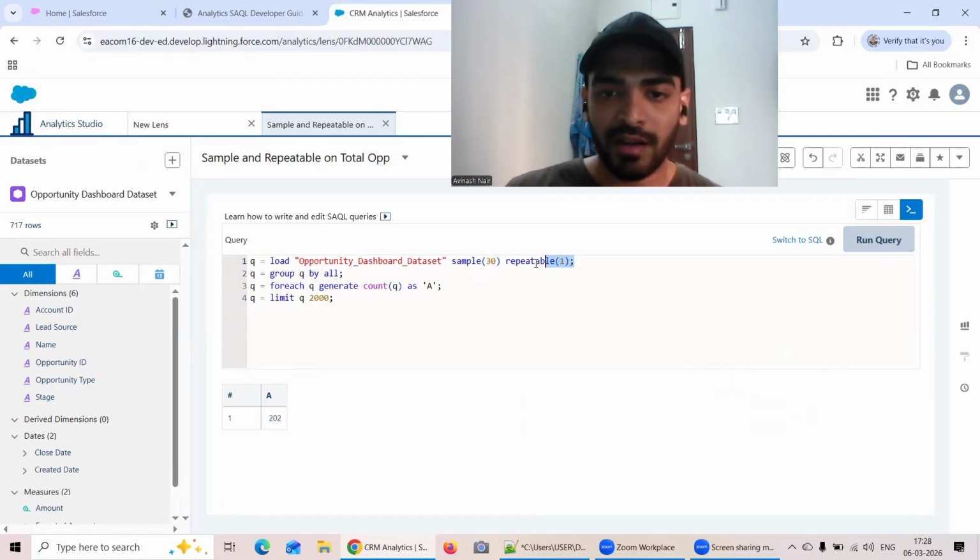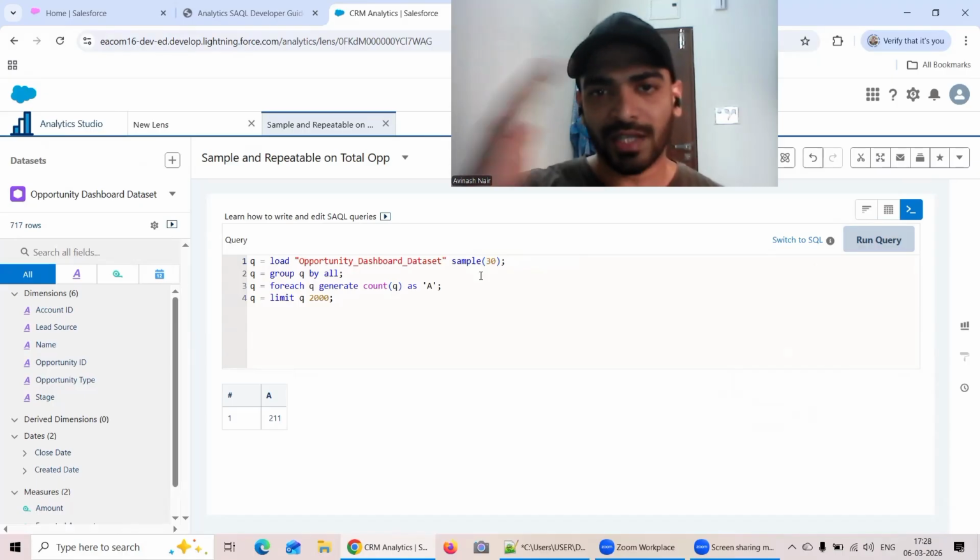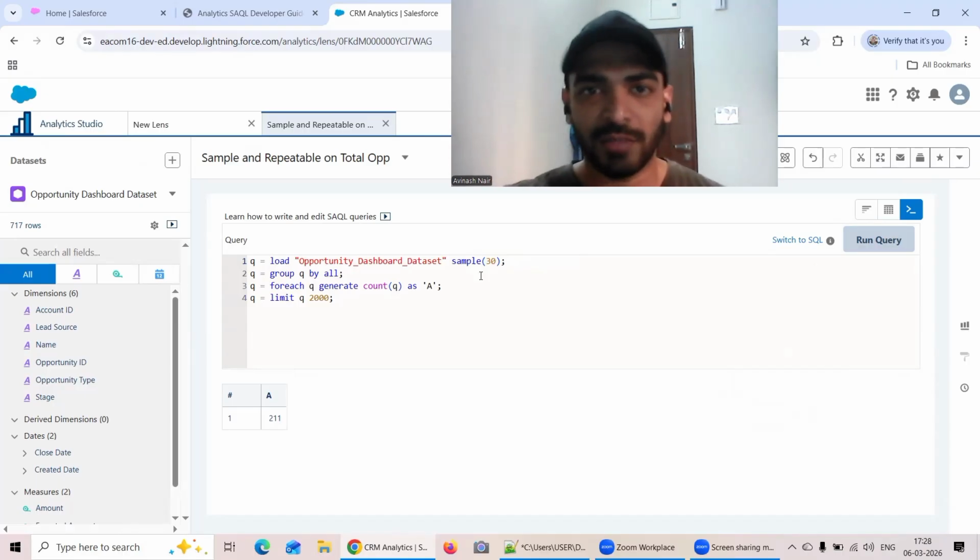But if I remove this repeatable one, let's see what it gives in that case. Oh, that's great. So basically, it's giving you 211. Fine. So ignore that part about the sample which I said, like if you give certain numbers, it will give you lower than that. That's not the case. But the problem is it behaves a bit eccentric. What I mean is right now it's showing 211, at a later stage it might just show 200, 199.